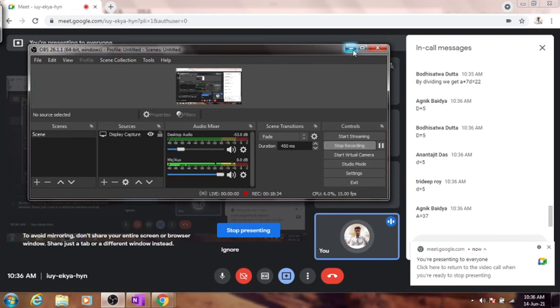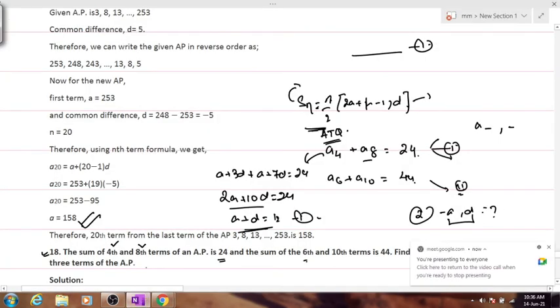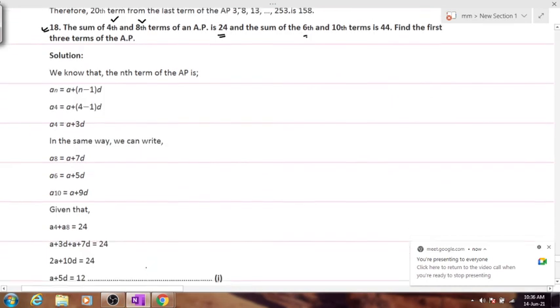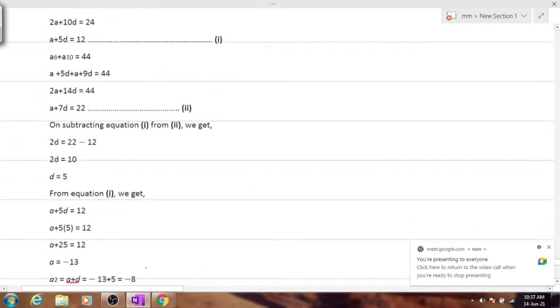Now I see maximum of you have already answered. D is equal to 5, and the first equation we have got is A plus 7D equals 24. So D will be coming out to be 5 and A will come out to be minus 13. So I would go with that. This looks alright. We'll be getting D is equal to 5 and A is equal to minus 13.